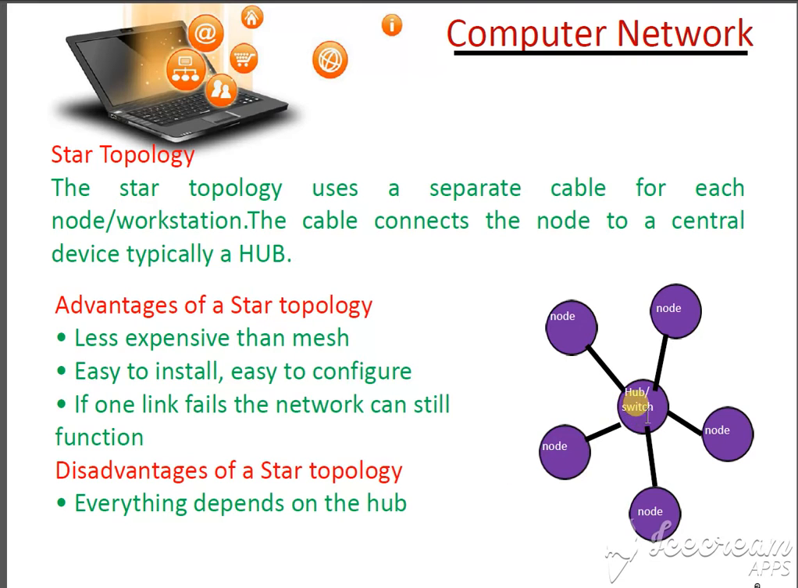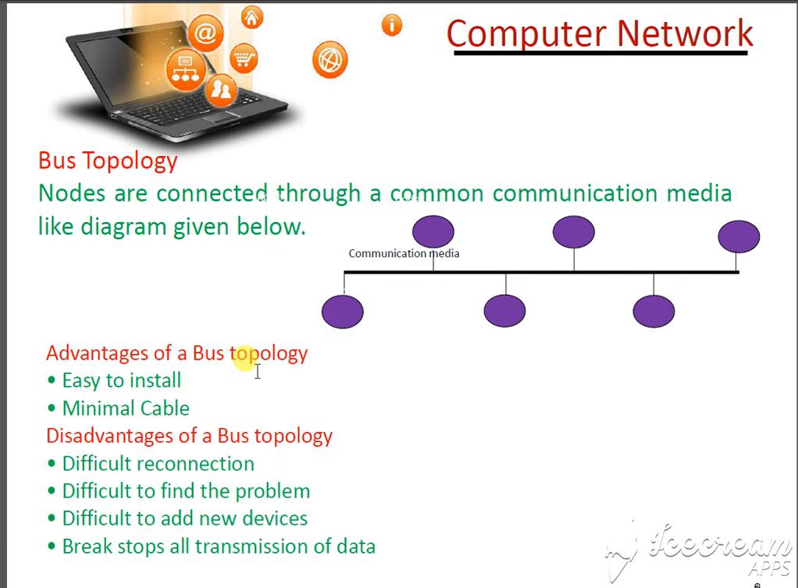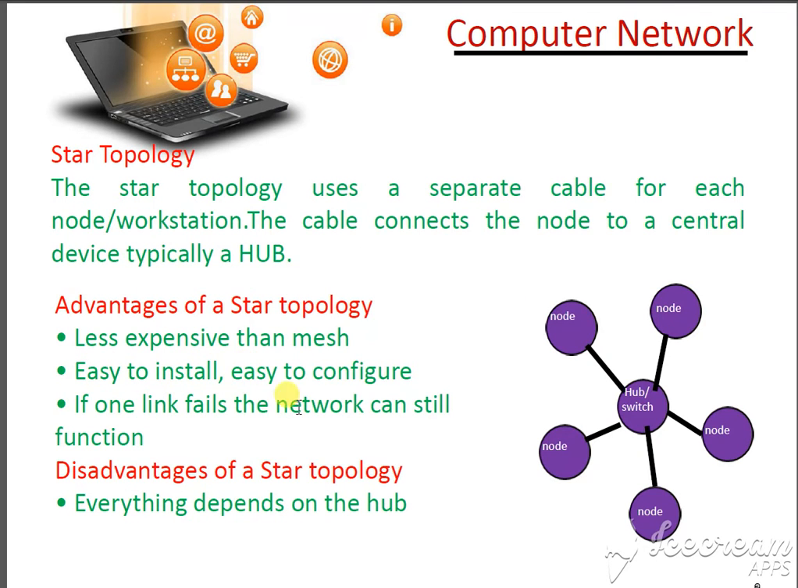Star topology means a hub or switch is in the middle, and those are the nodes. Nodes means the different computers. Star topology is a centralized control system. The system is centrally controlled, due to which everything is managed well. It is also less expensive than the mesh topology.